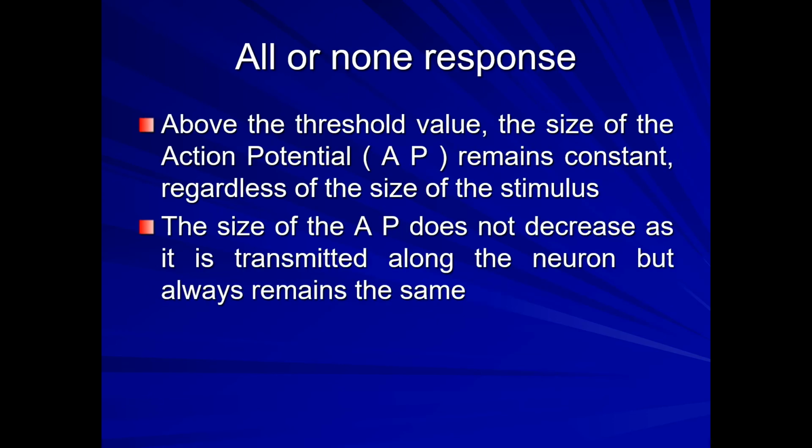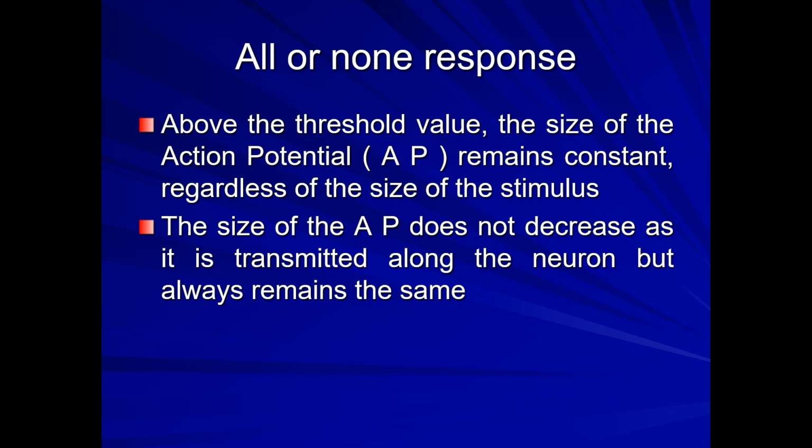So here there's one principle: the all or none response. Above the threshold value, the size of the action potential remains constant. Regardless of the size of the stimulus, even above the threshold level, the information or impulse carried remains the same, and the action potential remains constant irrespective of the stimulus.